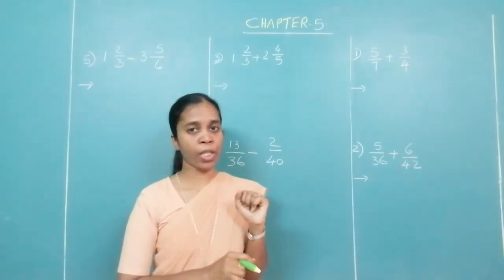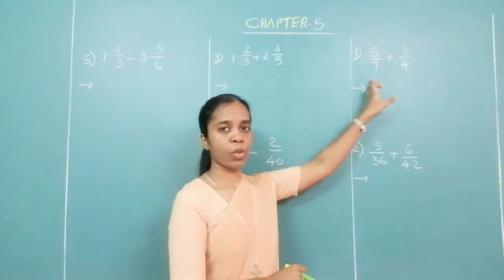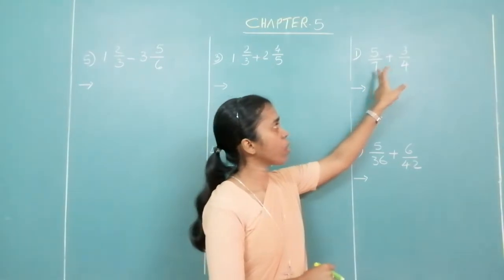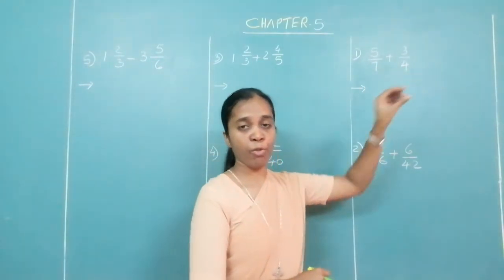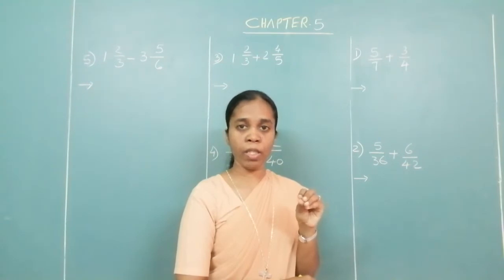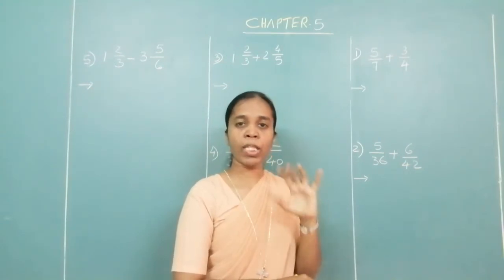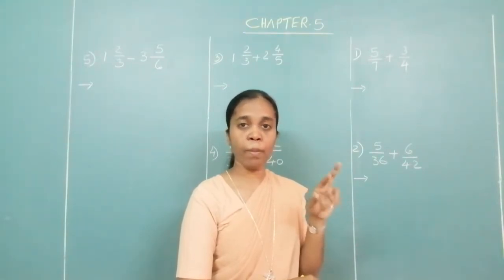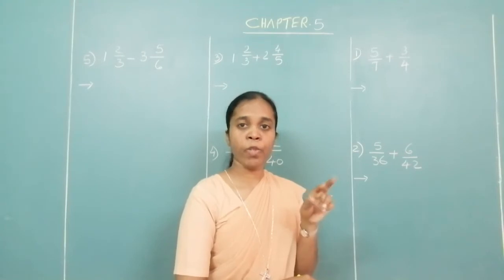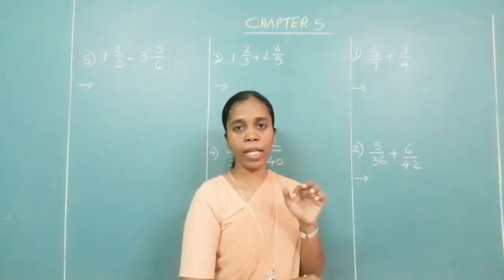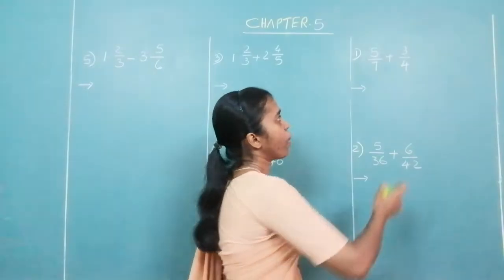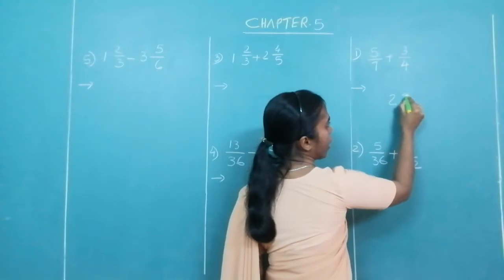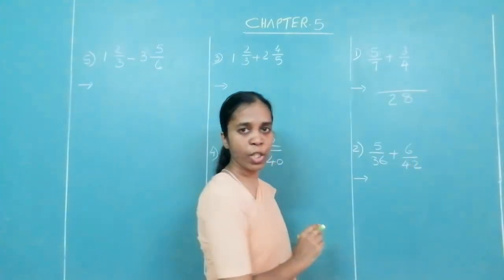Now, LCM you have already learned how to find it. When you look at it, you can see that 7 is a prime number. So, what will be the LCM? If you have a prime number in the denominator, then to find the LCM, you just multiply both the denominators. If one of the numbers or both the numbers are prime numbers, then just multiply the denominators and that will be your LCM. So when you multiply over here, what do you get? 7 4s are 28. Now you will consider this as a common denominator.